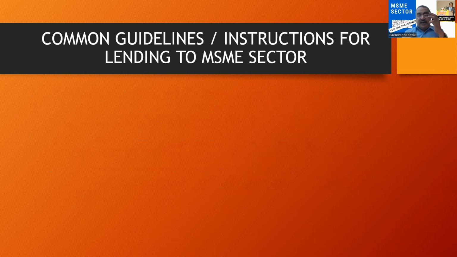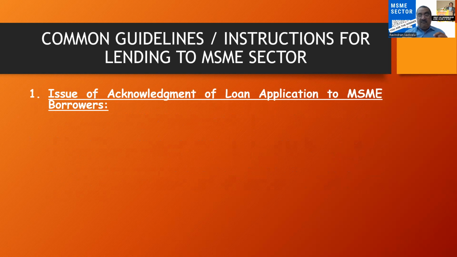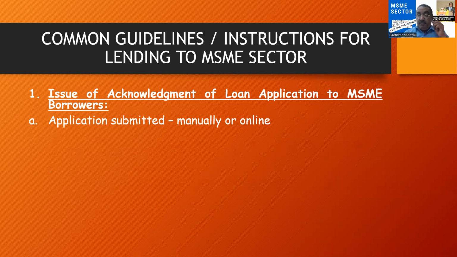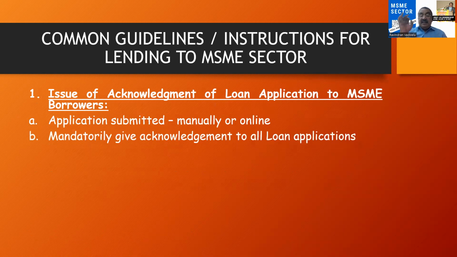And now, what's the common guideline? This is very, very important. This is what we have to discuss here. These are the common guidelines issued in the master directions by the Reserve Bank of India. First, whenever anybody submits an application to the banks, the bank should acknowledge the loan application. The application can be submitted on a manual basis or online. It is mandatory for the banks to give acknowledgement to all loan applications, whether submitted manually or online.